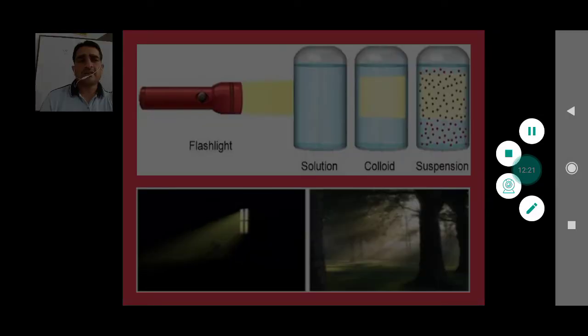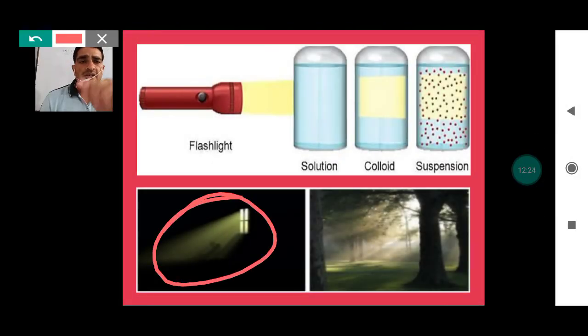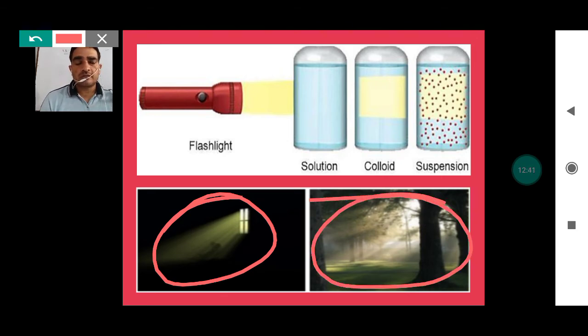Similarly, what we observe in a room, जैसे विंडो से लाइट आती है तो आपको क्या दिखता है, क्लियर स्ट्रीक दिखती है, और उसके अंदर पार्टिकल मूव करते हैं, और वो जो पार्टिकल्स होते हैं, they are called colloidal particles, and the light we see is because of those particles. And similarly when we see through the bushes of a plant here, the streak of light that we see is also a type of Tyndall effect. तो this Tyndall effect is generally shown by the colloidal particles as well as the suspension particles.